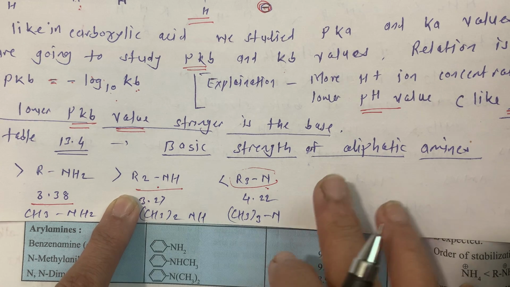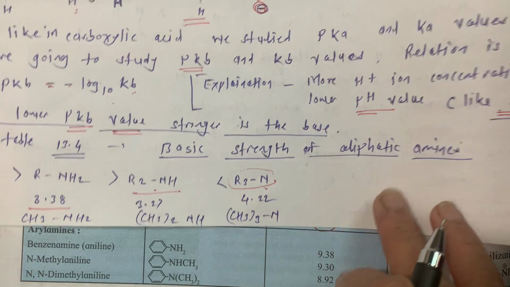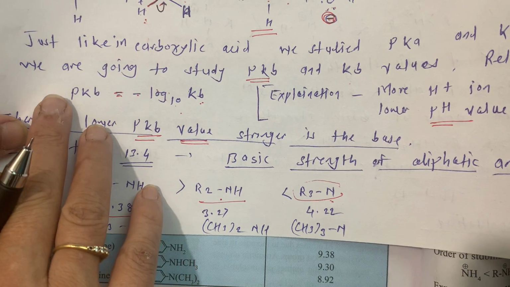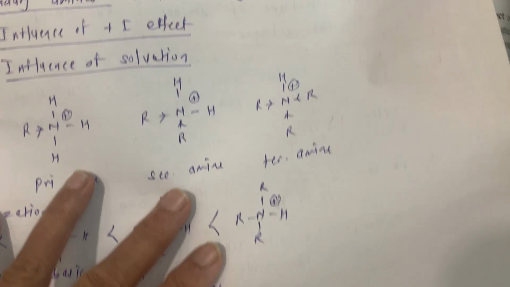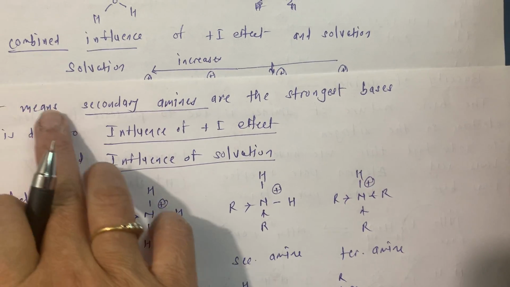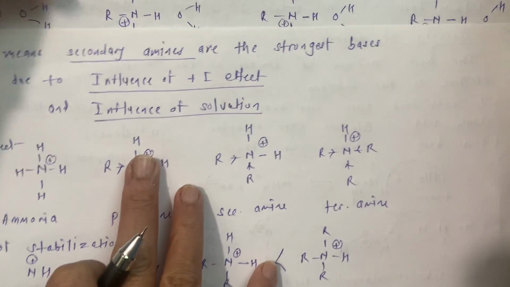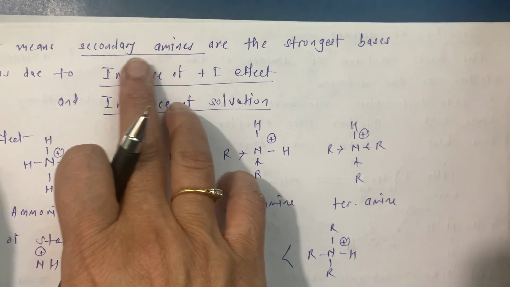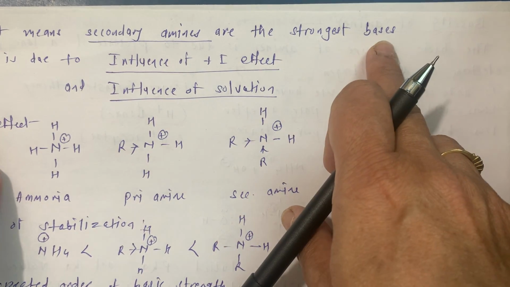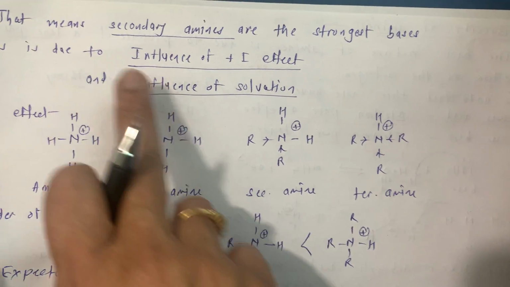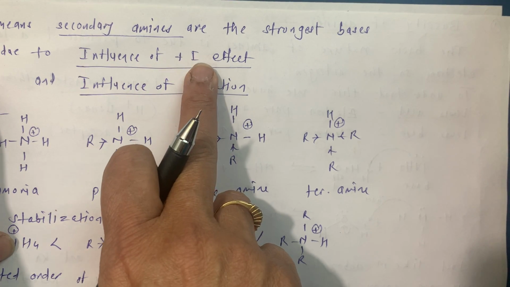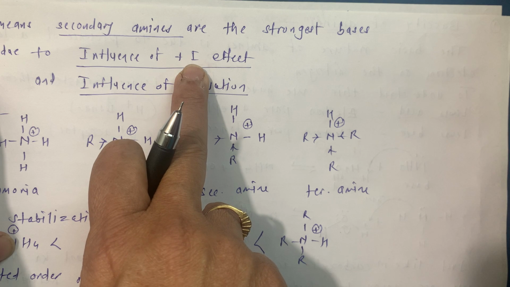Okay. Why is this so? We have to see which factors influence the basicity. We will see one by one. See now, secondary amines are the strongest bases. From that 13.4 table, we came to know that secondary amines are the strongest bases. And this is due to two influential factors. One is the influence of plus I effect. What is the I? That is the inductive effect.